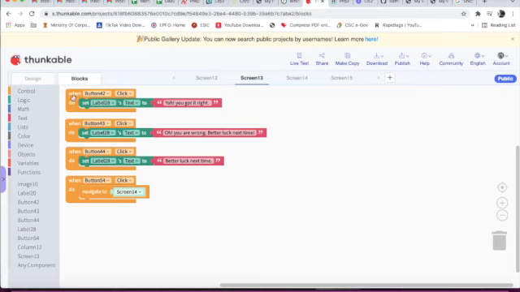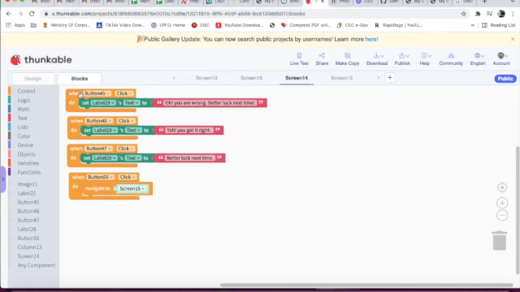Now this is button 42 click, set label 28 text to "yeah you got it right." Button 43 click, set label 28 text to "oh you are wrong, better luck next time." Button 44 click, set label 28 text to "better luck next time." Button 54 click, navigate to screen 14.